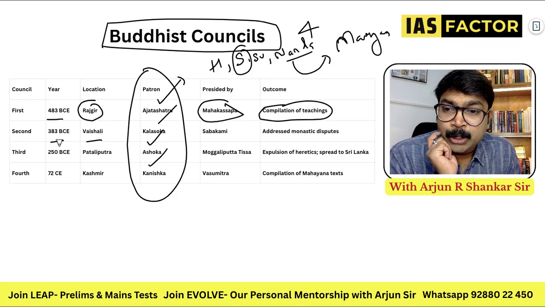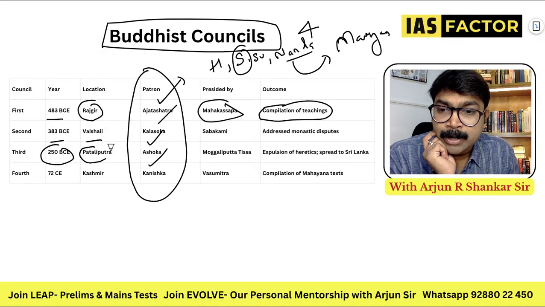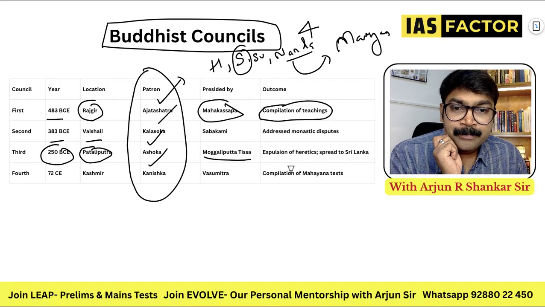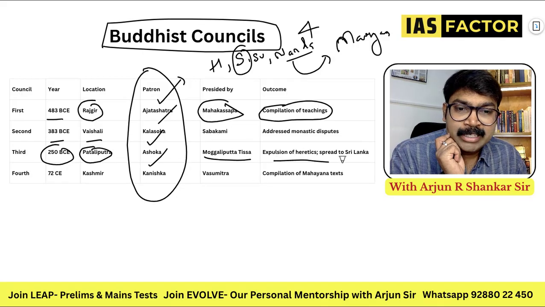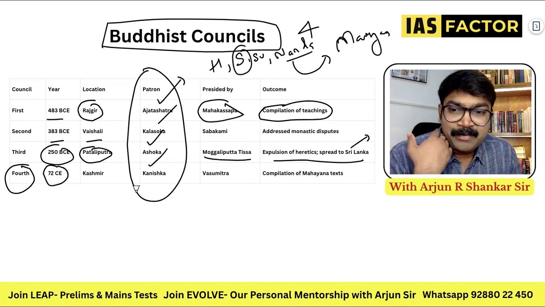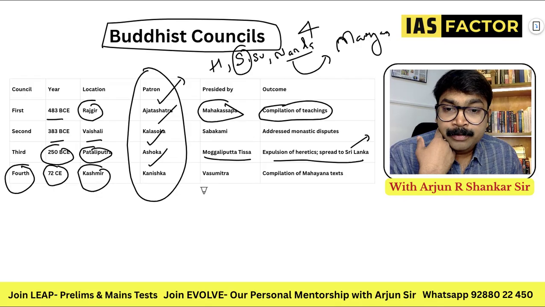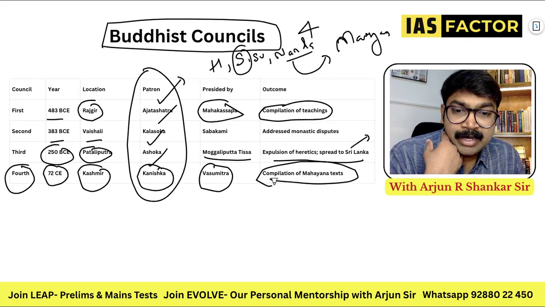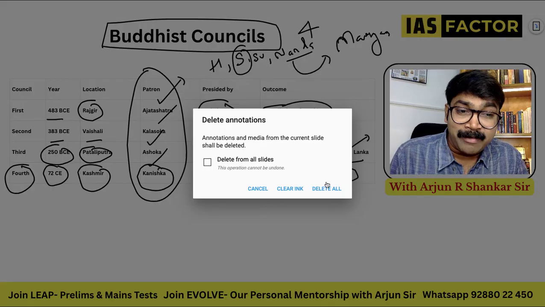And then Ashoka, in 250 BC in Pataliputra, presided by Mogaliputtatissa. His name is Mogaliputtatissa. Buddhism spread to Sri Lanka. And the fourth one is in 72 CE. It's in Kashmir. It's patronized by Kanishka. Vasumitra held this compilation of Mahayana texts. So this is very, very important.